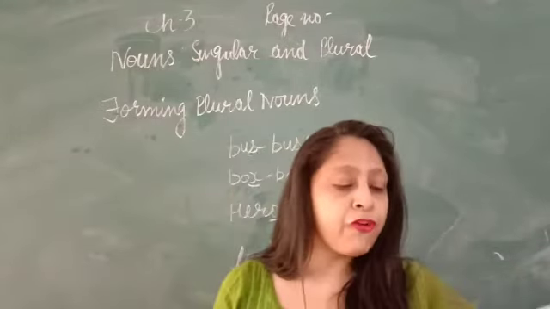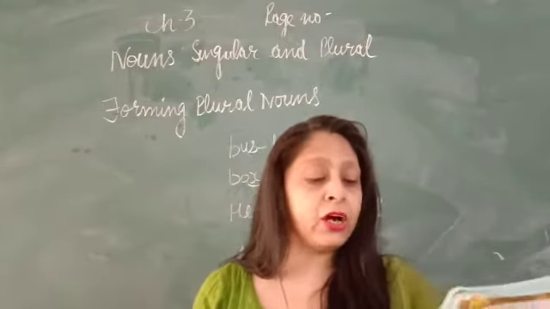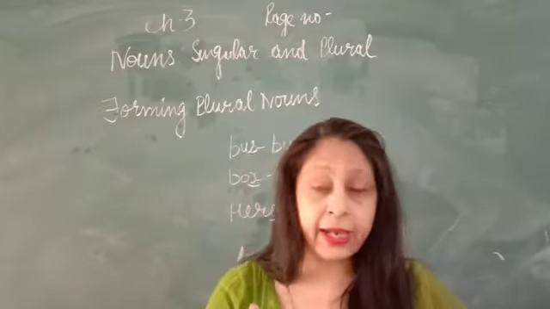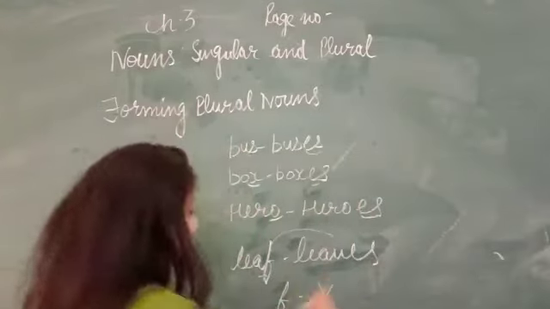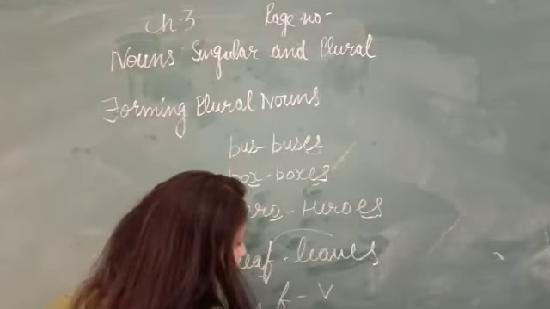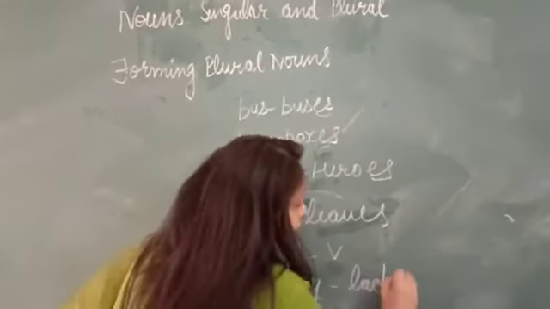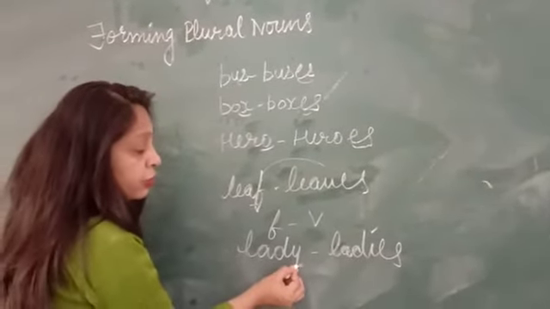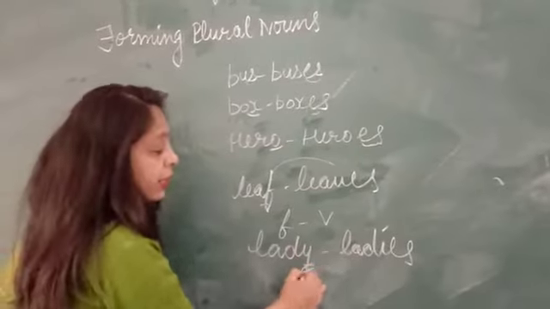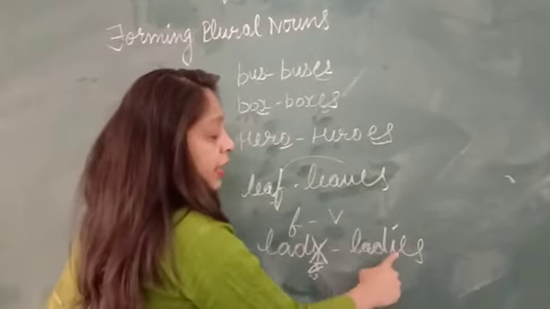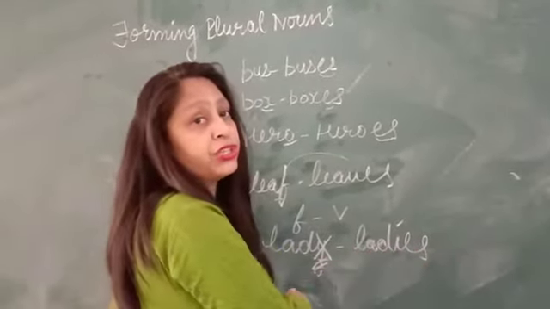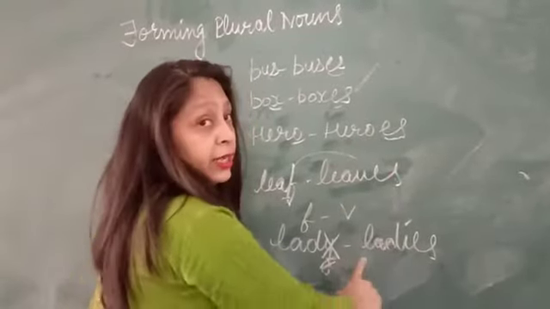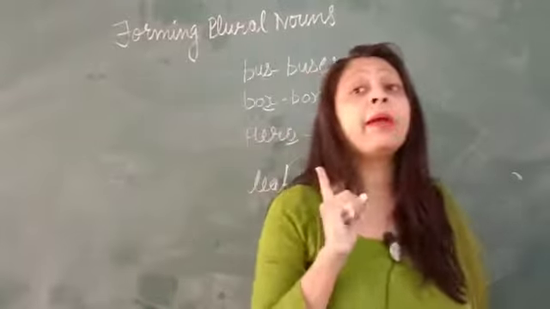Next, for nouns that end in a consonant plus y, we drop the y and add ies. For example, lady, ladies. Here the noun ends with the letter y, so we drop the y and add ies to change their form into plural. Lady, ladies. Baby, babies.